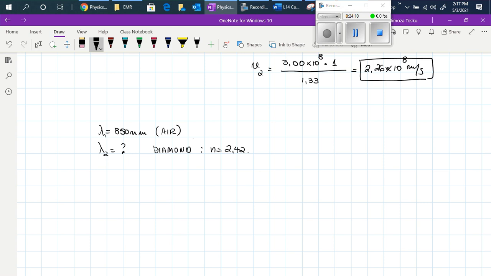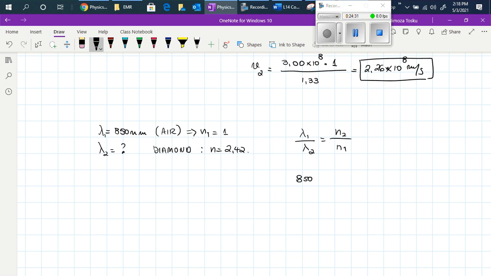Now based on Snell's law, we will use the ratio lambda 1 over lambda 2 is equal to n2 over n1. And air has an index of refraction of 1.